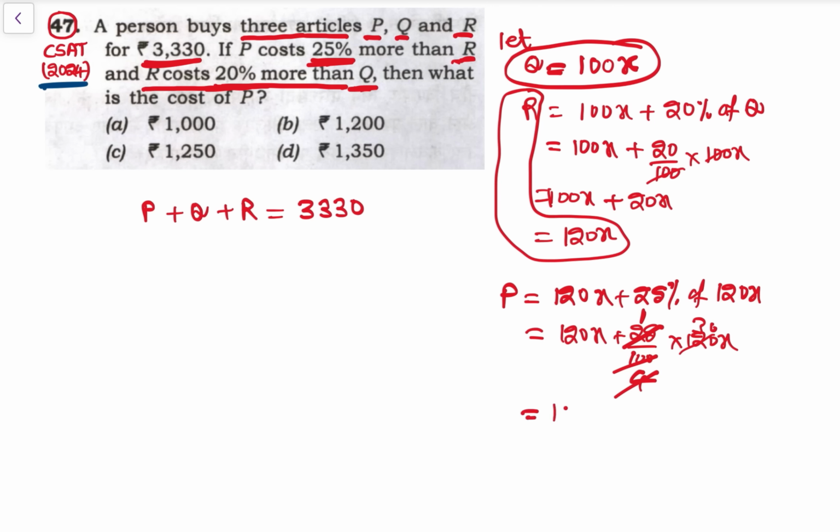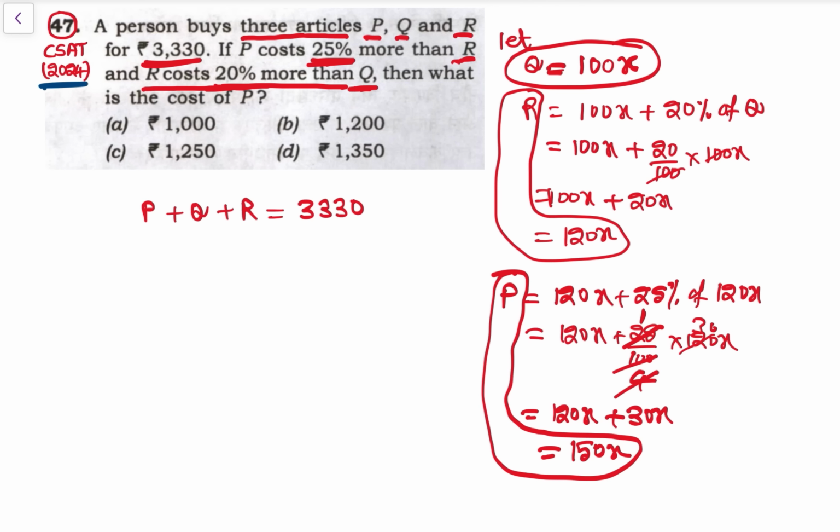So this is 120x plus 30x. So that is 150x. P is 150x. अब मेरे पे आ गया. अब देखो P is 150x plus Q is 100x plus R is 120x is equal to 3330.